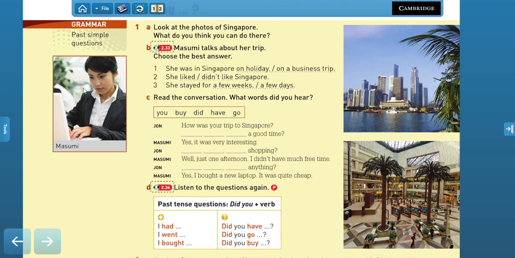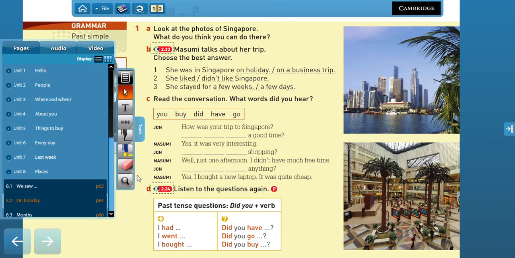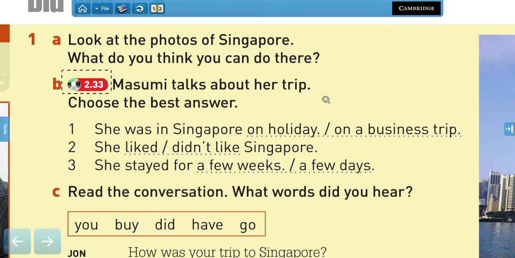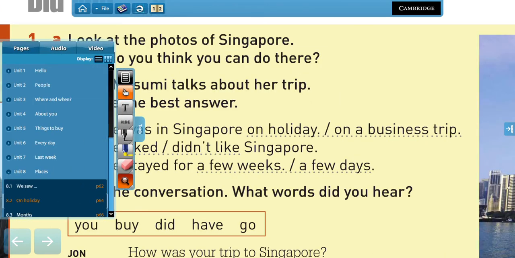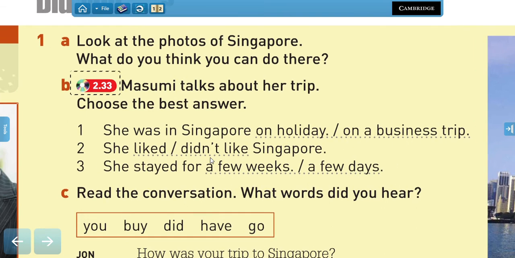Now we have Masumi over here, and she's going to be talking about her trip to Singapore. So what I want you to do first is to listen to the recording and choose the correct underlined option. We have underlined two options in each case, and I want you to choose the correct one.